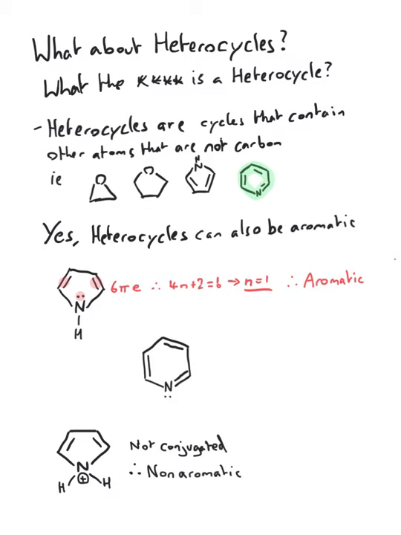Whilst here, is the lone pair of the nitrogen involved? Think about how the electron domains are located around that nitrogen. There are 3 electron domains. They must be trigonal planar. Therefore, is that lone pair aligned with the p orbitals? The answer is no. We don't count that lone pair. So is this compound aromatic, non-aromatic, or anti-aromatic? Well, it still has 6 electrons in those double bonds. We just disregard the lone pair, giving us an aromatic compound.